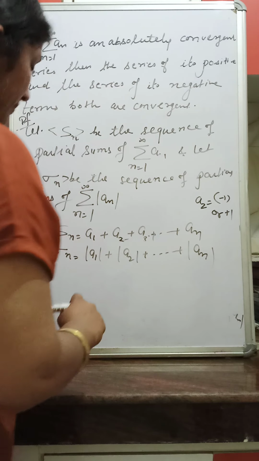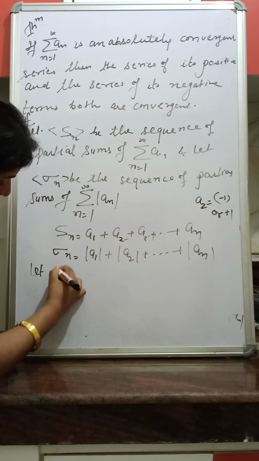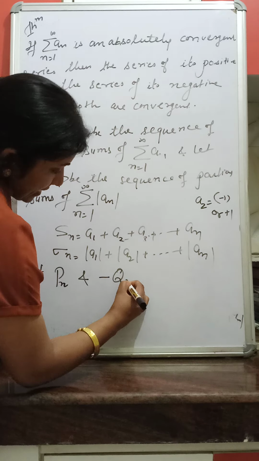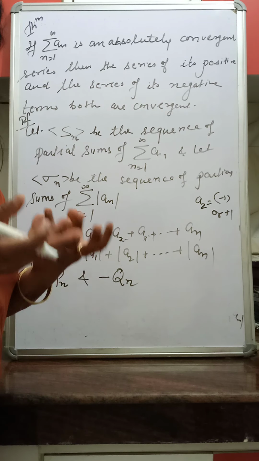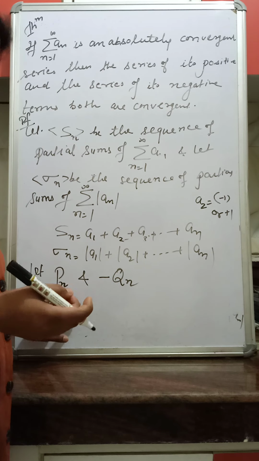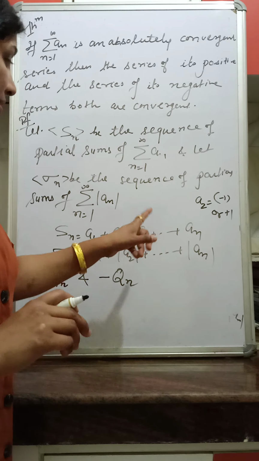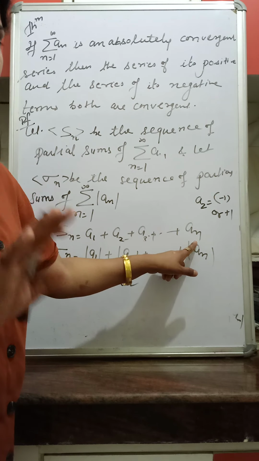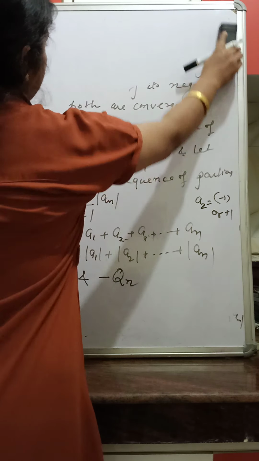Now see, let us also consider P_n and minus Q_n be the sum of positive and sum of negative terms included between these n terms of S_n. Right? For example, let us take an example.